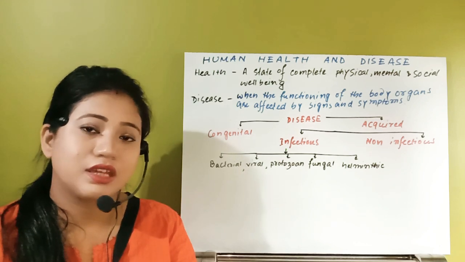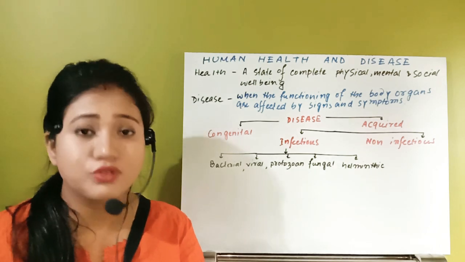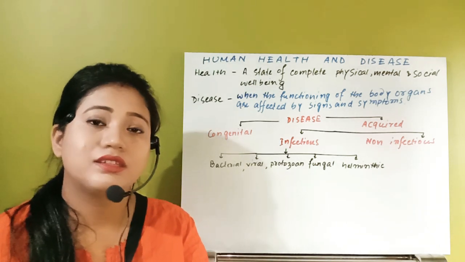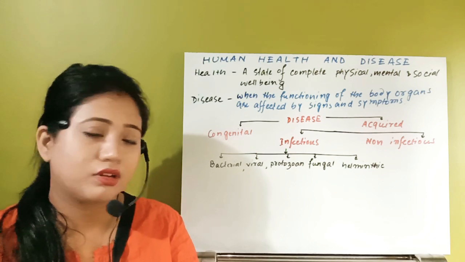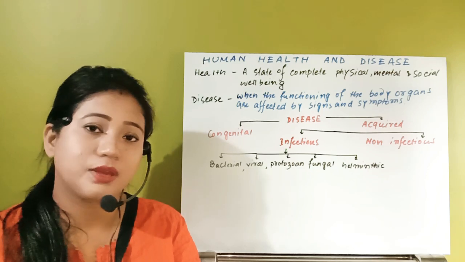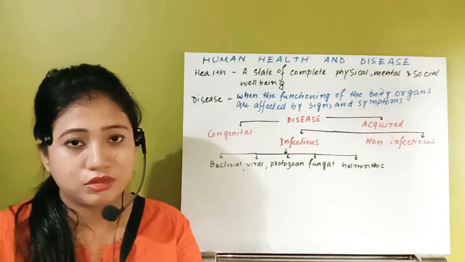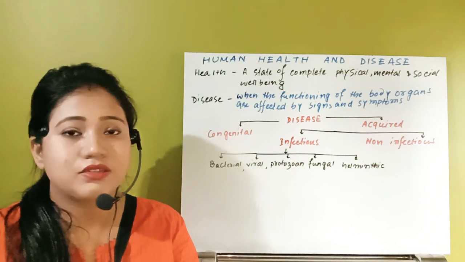So if you see all of these things, this is going to be a very huge chapter. In this part, 3 or 4 or 5 marks of questions can come from the NEET point of view. So this chapter is going to be very important from the NEET point of view. You have to study this chapter.